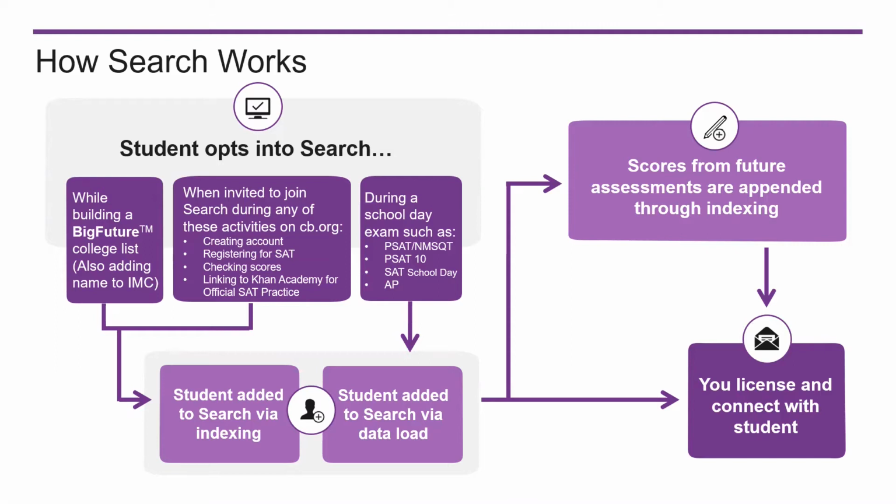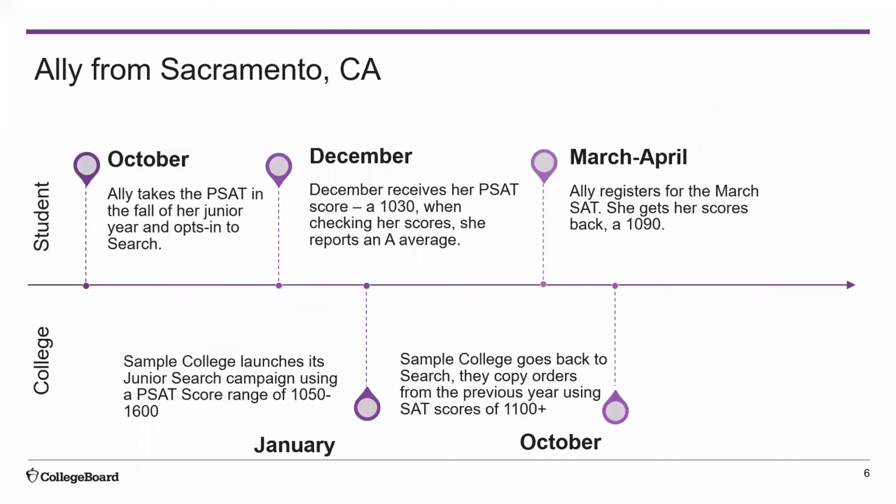This will give you the opportunity to talk to students sooner when they first opt in and they're paying the closest attention. Here's an example of a student path into search. Allie takes the PSAT in October of her junior year, and she opts in at the time of the assessment. Later that fall, she gets her scores back and finds she scored a 1030 on the PSAT, and she reports that she has an A average on her student record.